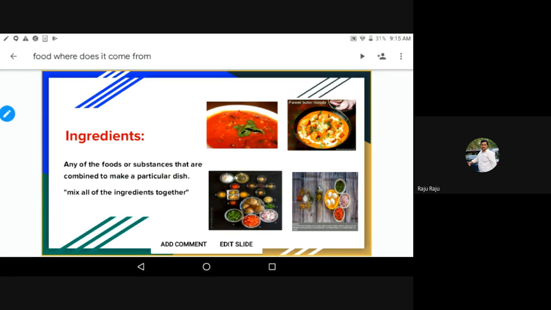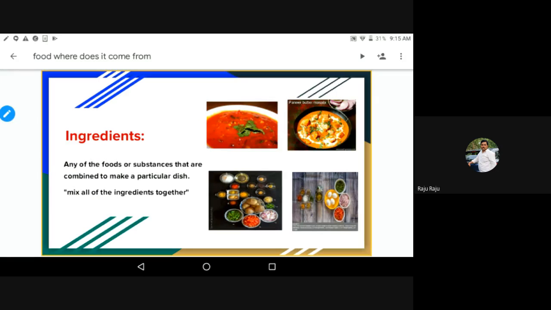Those are the substances that we combine to make a dish, right? So those substances are called ingredients. Substances that are combined to make a particular dish, be it tomato curry, paneer curry, chicken, mutton, or biryani, anything. To prepare any dish, we need to combine some substances, and those substances are called ingredients.